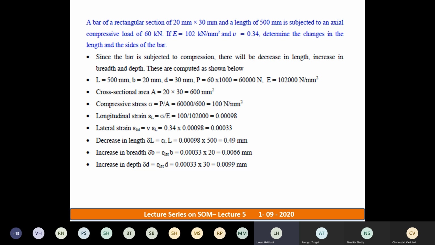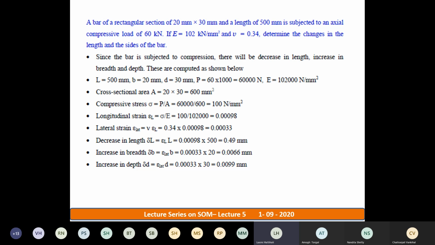See, always when I say area, in the sense it's a cross-sectional area. So in the cross-section, what will you observe? Breadth and depth. So the area formula is breadth into depth. So 20 into 30 I have written here, that is 600 mm square. This is my area. Next, compressive stress sigma is equal to P divided by A. He has asked to find out stress. P is already known to you, A you have calculated. So it is 100 Newton per mm square.